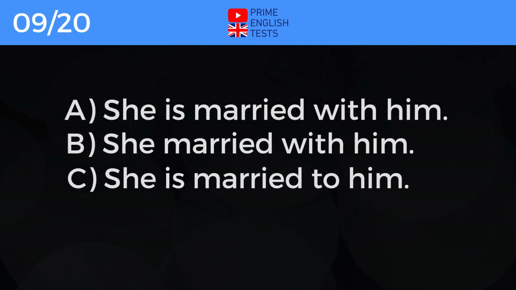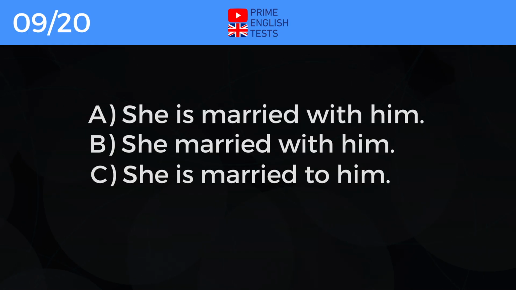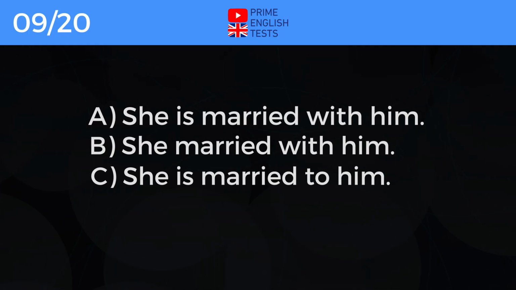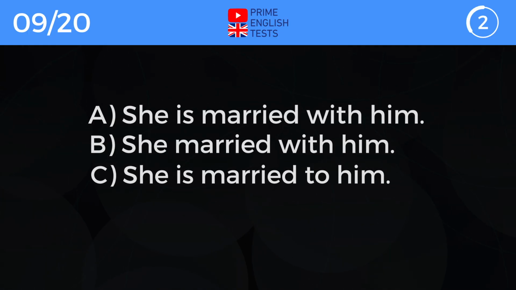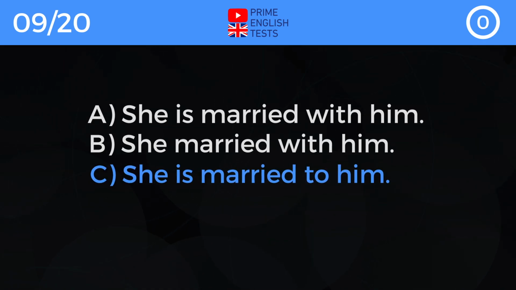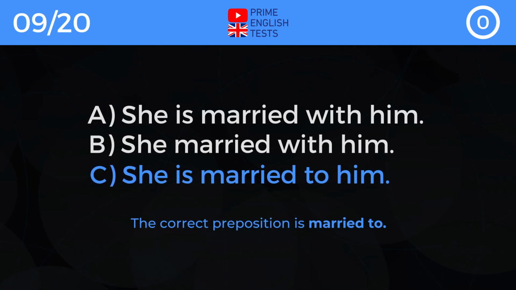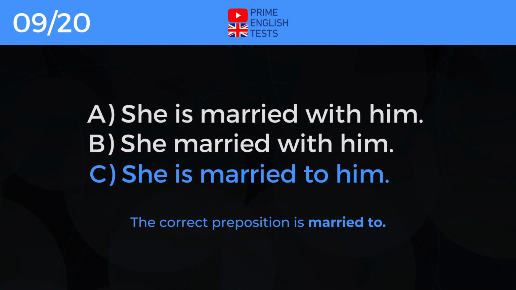A. She is married with him. B. She married with him. C. She is married to him. Correct answer is C. She is married to him. The correct preposition is married to.